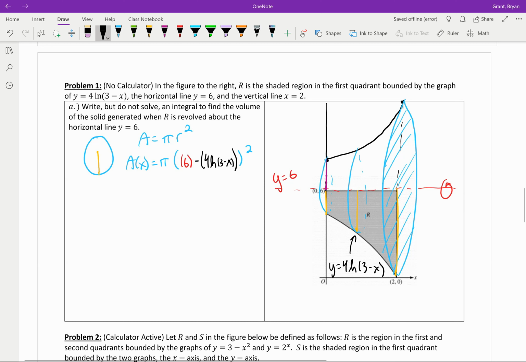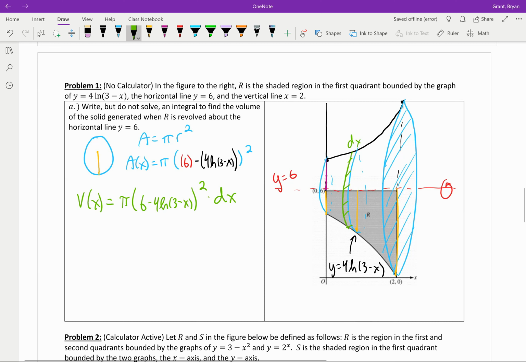Alright, second thing we need to do is we need to create our volume function. My volume function takes this and it gives each of these circles a little bit of depth, this third dimension here, that is again going to be along the x-axis. That's going to be our dx, and for this third dimension, it's going to turn these circles into disks, and the disk, of course, is going to be the same here, pi (6 minus 4 ln of 3 minus x) squared, and then the third dimension is the dx.